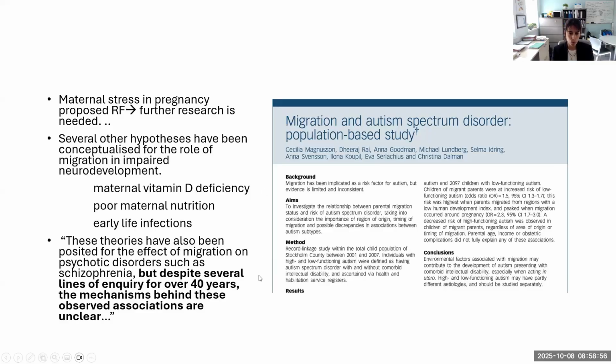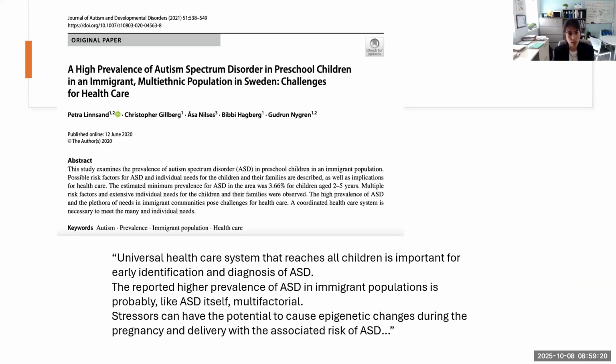But interestingly, this group from Sweden talked about how maternal vitamin D deficiency, nutrition, and early life infections should be looked at. However, these have been really studied in the area of schizophrenia, and despite years of research, the mechanism of these possible factors remains unclear, meaning that perhaps we could think that here they also remain unclear. Another study, also coming from Europe, again talks about a higher representation. I won't go into too much detail.